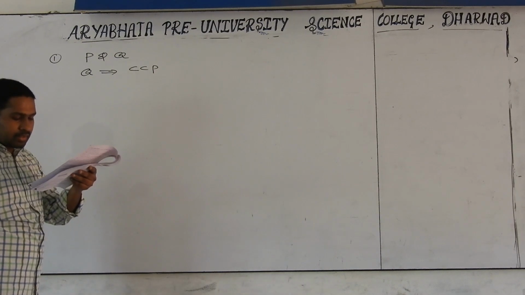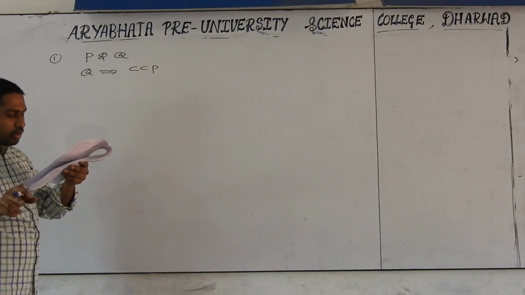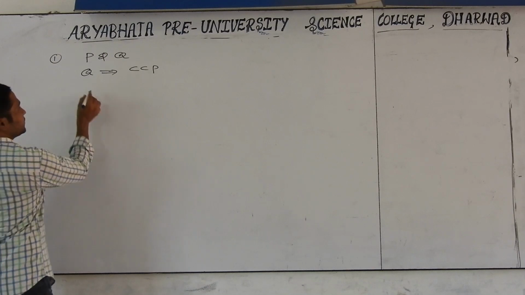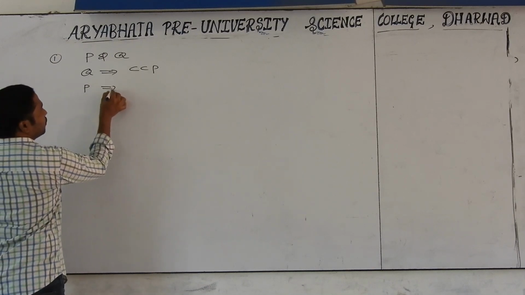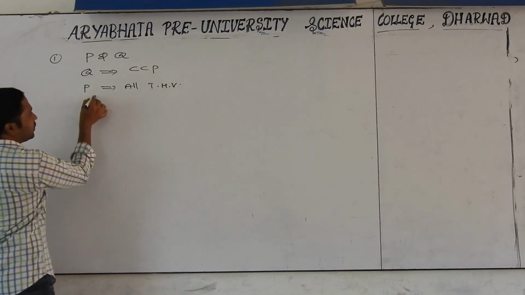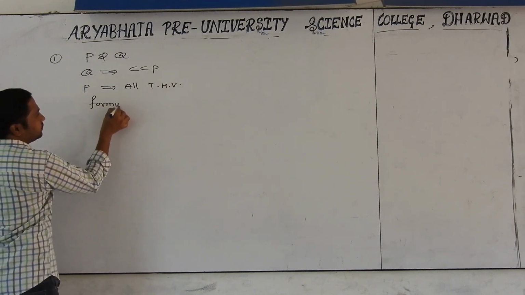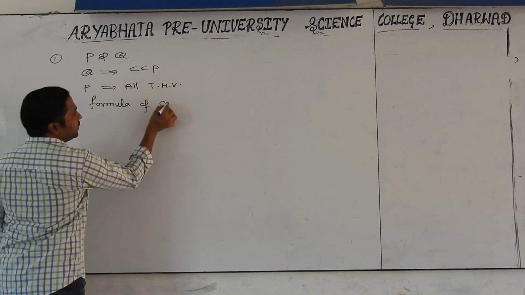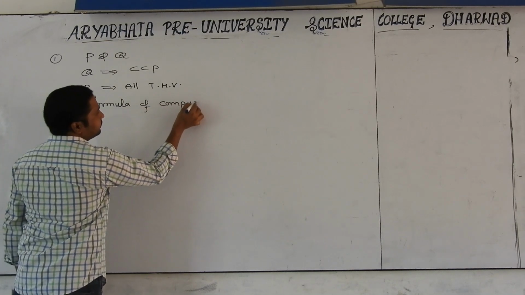Next, atoms of P occupy all tetrahedral voids. P atoms occupy all tetrahedral voids. Then what is the formula of the compound? Formula of the compound. This is the question.